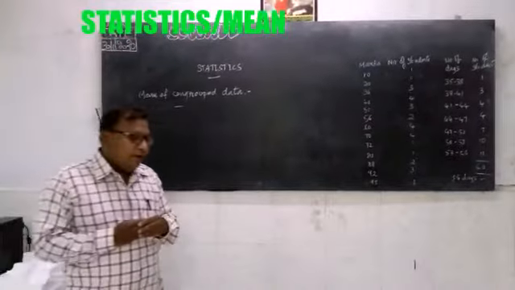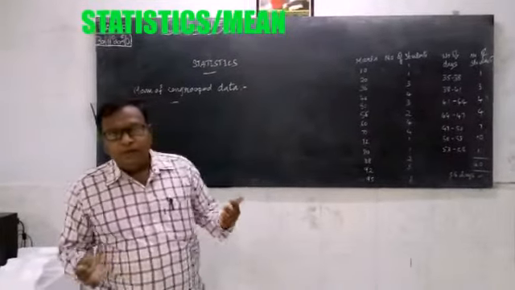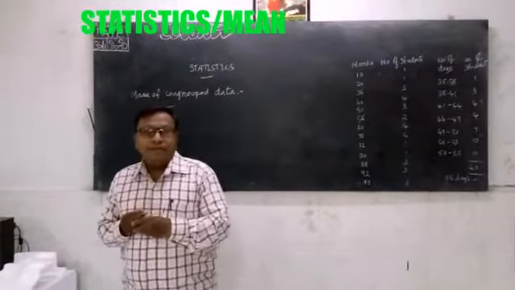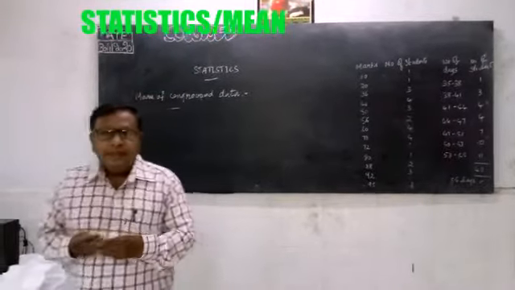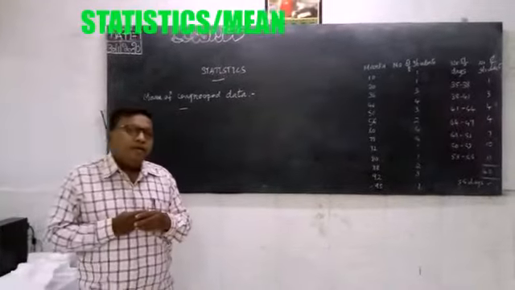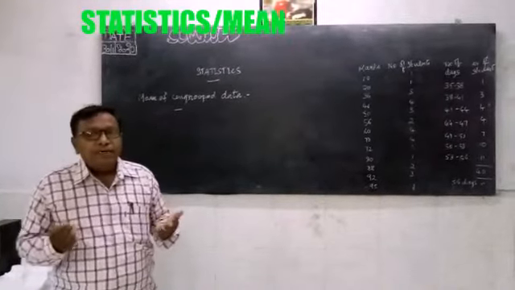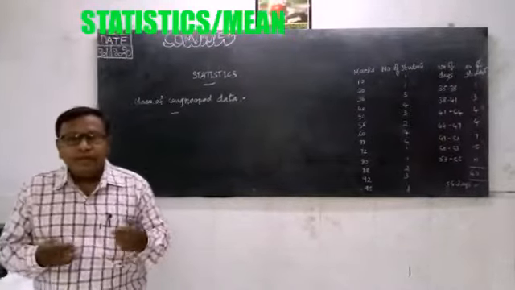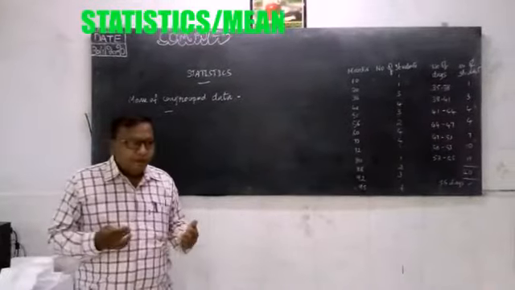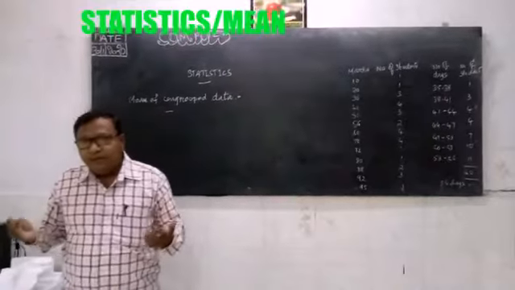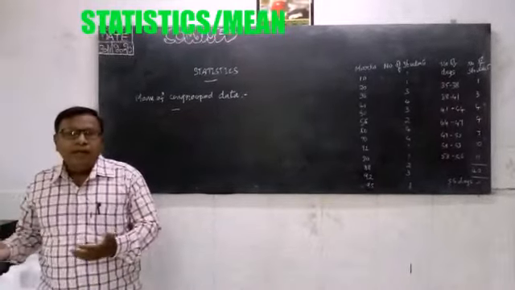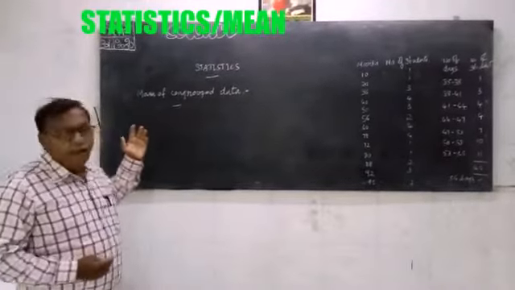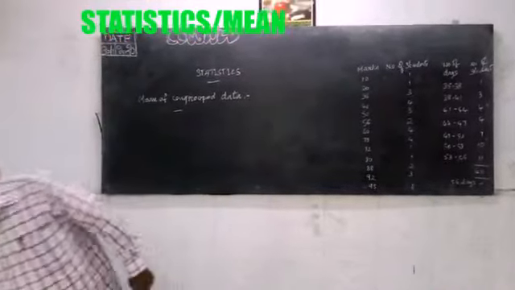First of all, try to know the meaning of the word mean. Mean is average. Average in the sense it is the sum of the values of the observations divided by the number of observations. Once again I am going to repeat: sum of the values of the observations divided by the number of observations. I will put it on the board for your convenience.